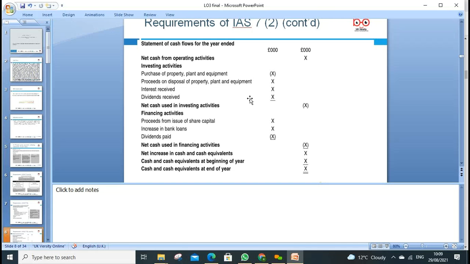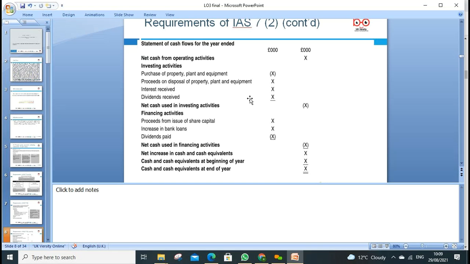Then we look at the investing activities, purchase of property, plant, equipment during the year that went up. It means our cash went down, because if you look at the last year non-current asset figures and this year non-current asset figures, if it went up, why did it go up? It means we purchased more. When we purchase more, it means we paid more cash. So that's a negative effect.